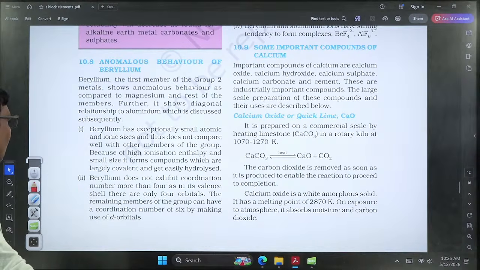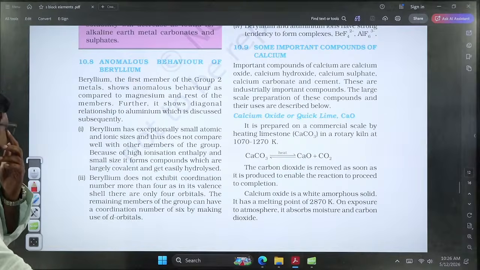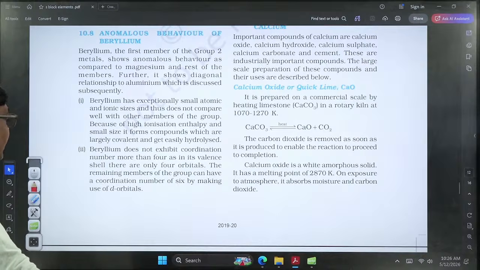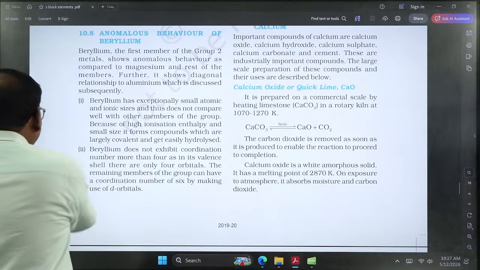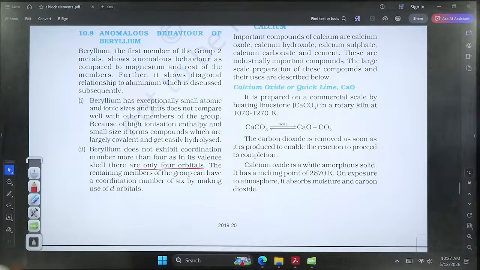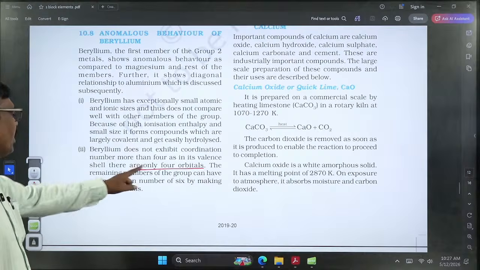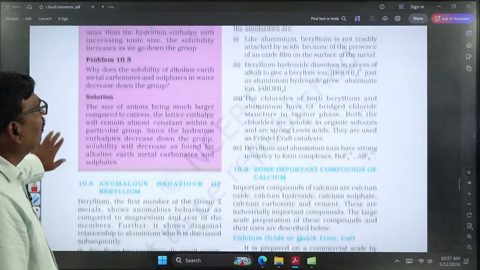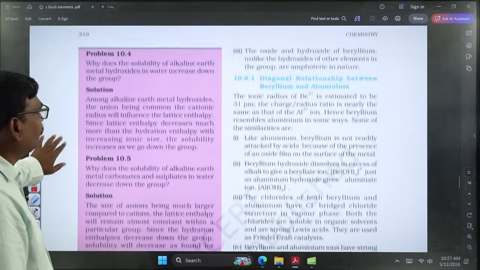First, beryllium has exceptionally small atomic and ionic sizes that do not compare with the other members of the group. That's why beryllium's ionization enthalpy is very high, and due to its small size its compounds are largely covalent and get easily hydrolyzed. Second, the maximum coordination number of beryllium is limited to 4, whereas other elements can have more than 4. The main reason is the absence of d orbitals in beryllium. In the other elements of this group, they can expand using d orbitals, that's why they exhibit more than 4.